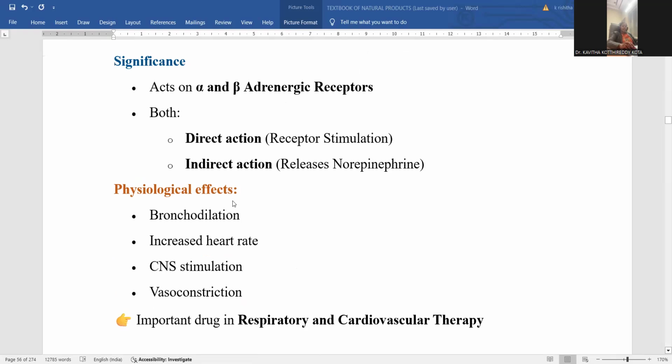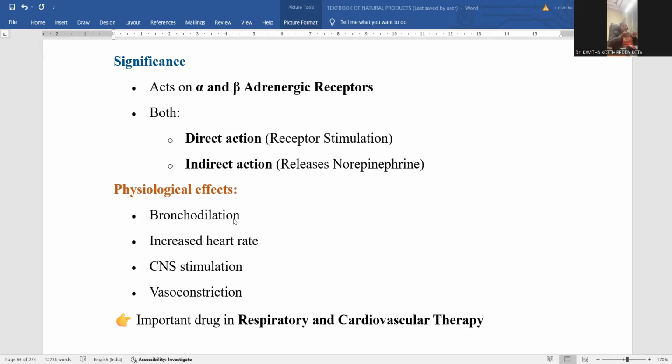Then the physiological effects within living organisms: how it impacts metabolic activity. Bronchodilation is relevant for people suffering with asthma. In asthma, the windpipe becomes contracted, so breathing becomes very problematic. Inhalation and exhalation may not be sufficient. That is why lung pumping is slightly lowered and its efficacy is minimized.